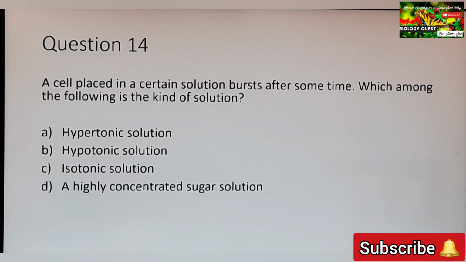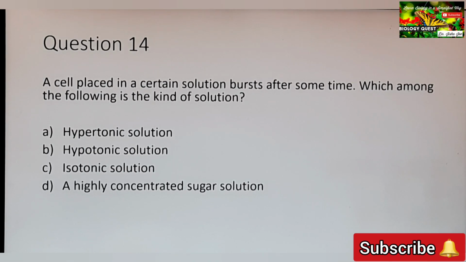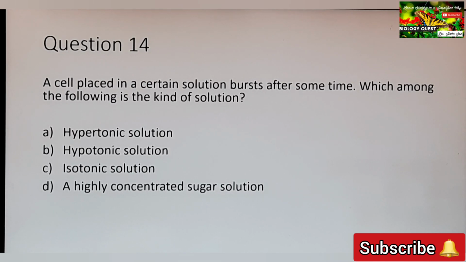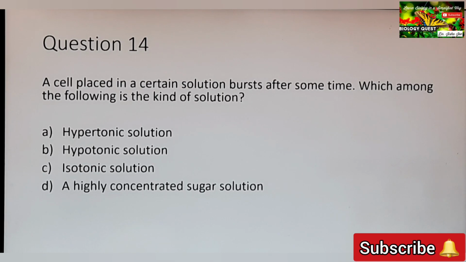Which among the following is the kind of solution? From the first sentence we came to the conclusion that water has entered into the cell, that is endosmosis has taken place. So that means water has entered into the cell from the outer solution.